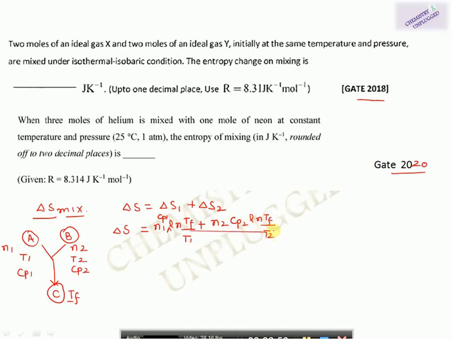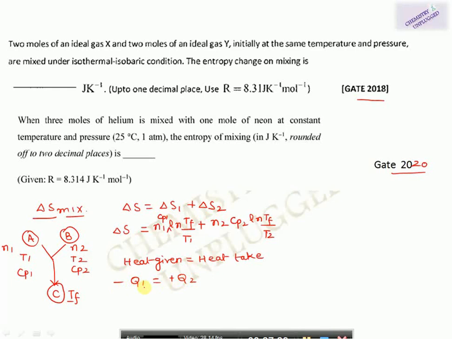To calculate the total entropy change, we need TF. How can we find TF? Use the heat given and heat taken in the process. Always remember, if a body is giving out heat, it becomes negative because its heat is decreasing, and for the body taking the heat, it is positive. Absorption means positive, emission means negative.